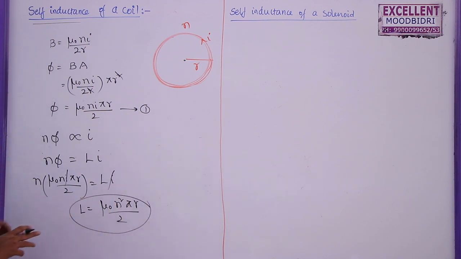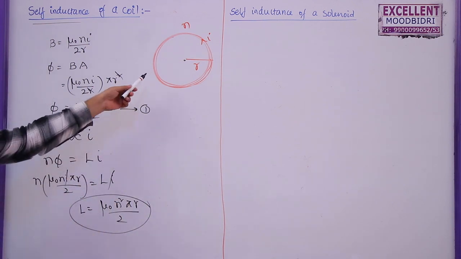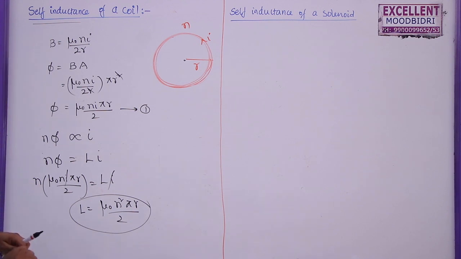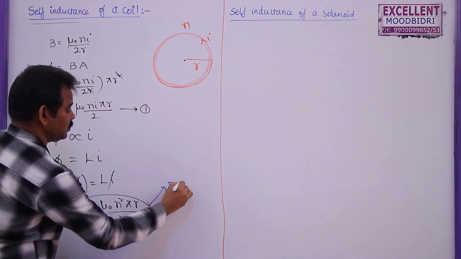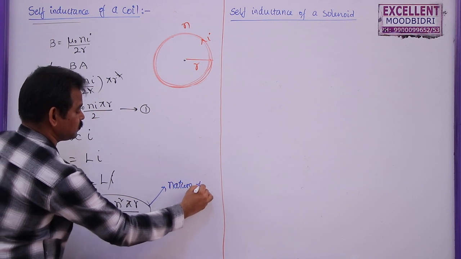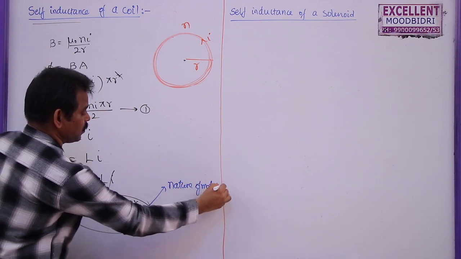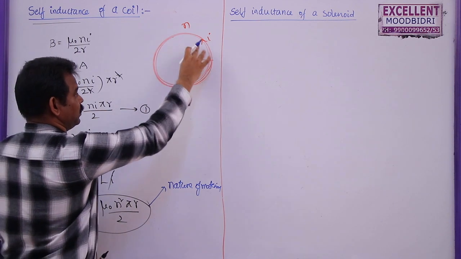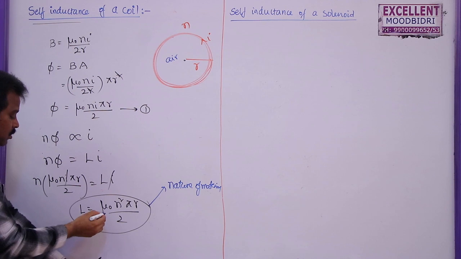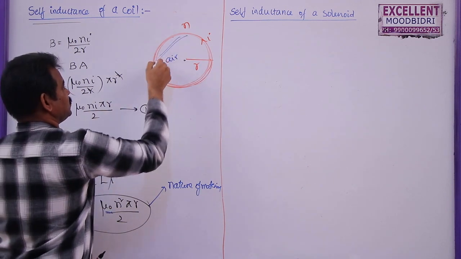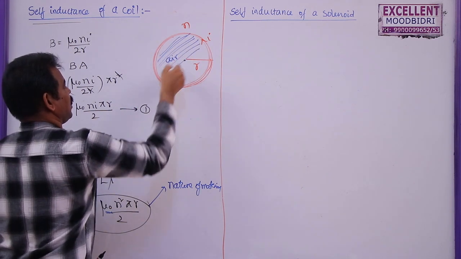So, you can see this expression. The self inductance of a coil depends on the first factor, mu naught, the permeability, so the nature of the material. Material means at the center of the coil. Generally here I am taking it as air, that is why I am getting mu naught. Let us say this space is filled with some iron rod or something.